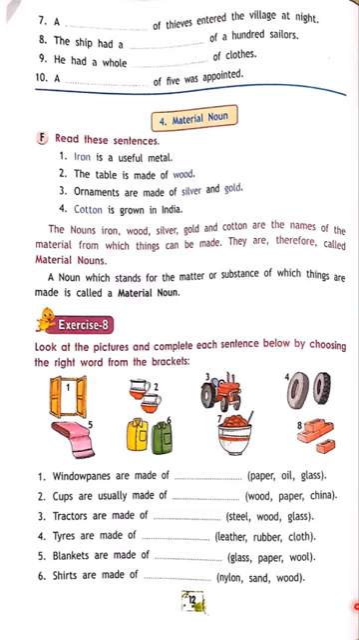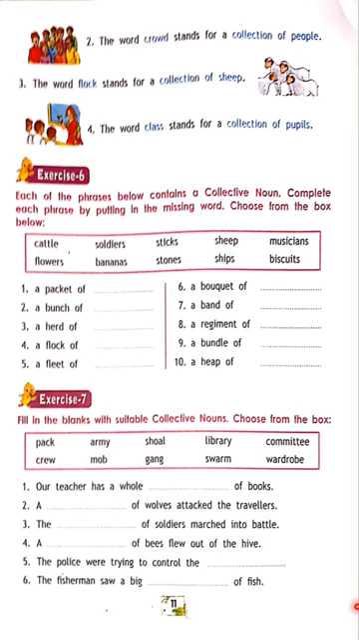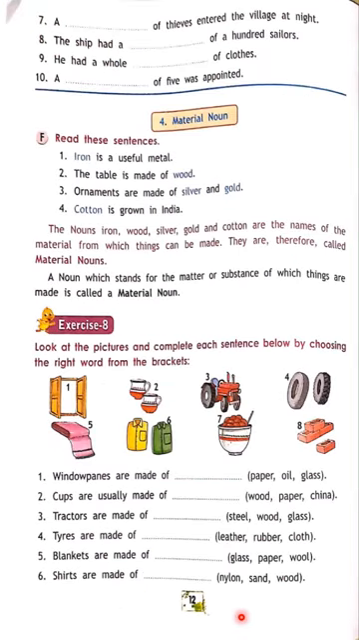Material noun now. Read the sentences. Iron. Children, don't forget here. You left the fifth one as well as the ninth one. Sorry, yes, the eighth one. The fifth one you left. We will do it again after this is completed.